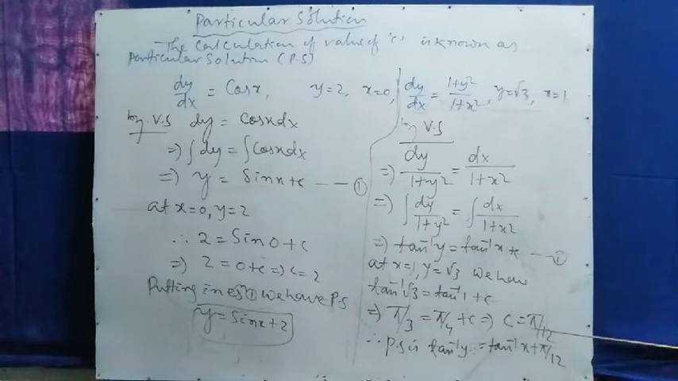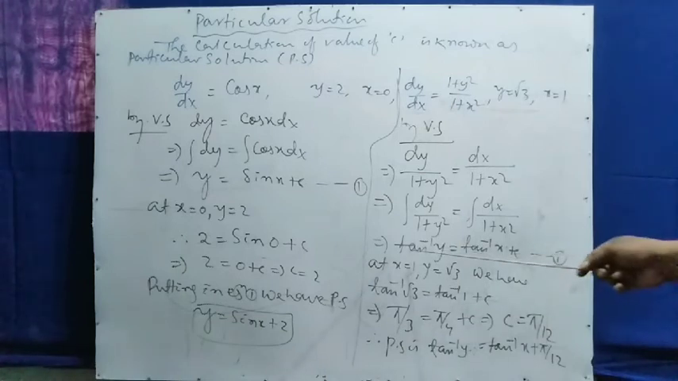So we got the c value. We put the c value in equation 1, and we will get tan inverse y equal to tan inverse x plus pi by 12. This is the answer. And this solution is known as the particular solution. Okay. So in this way